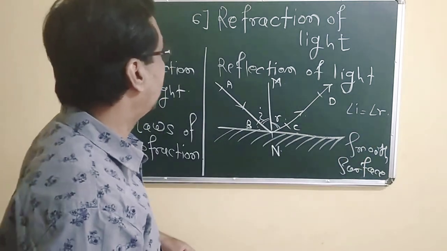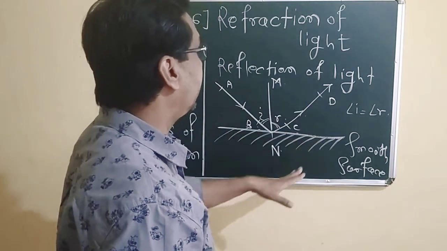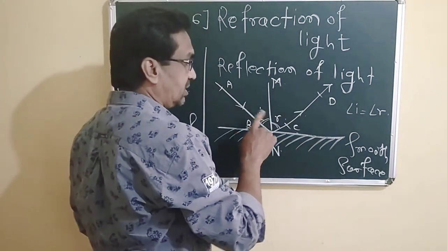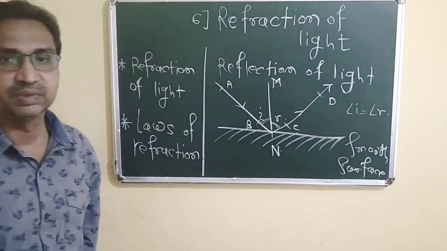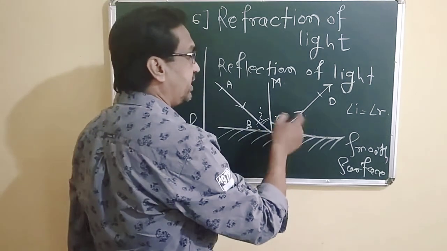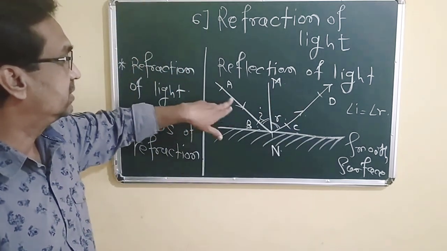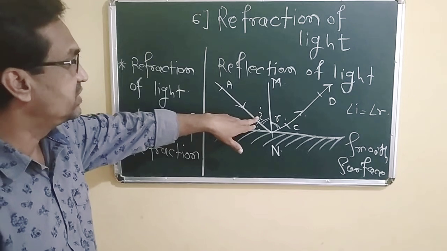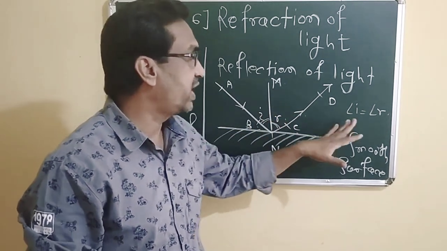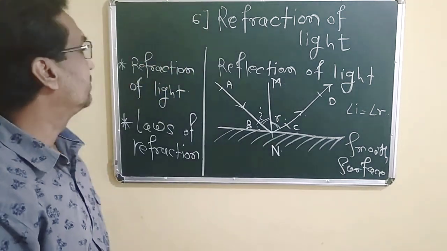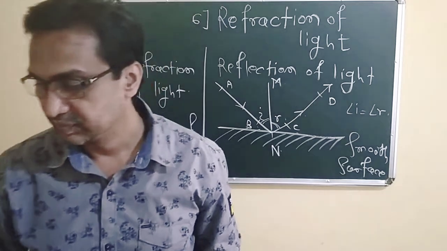After that, the incident ray and the reflected ray are on opposite sides of the normal. And the angle of incidence and the angle of reflection are the same. In this way we have studied the laws of reflection also.